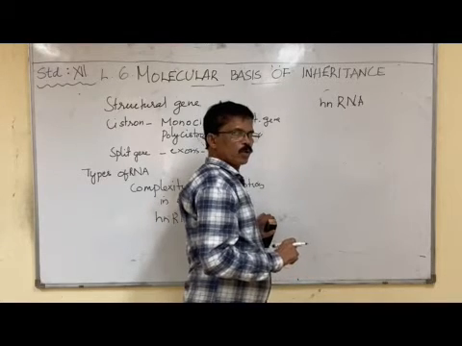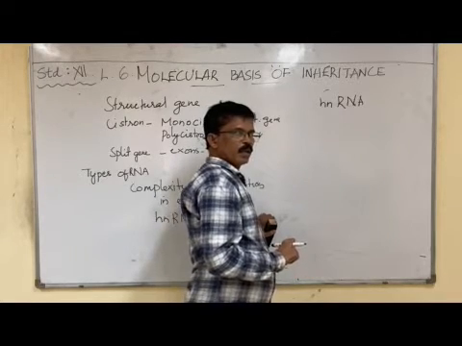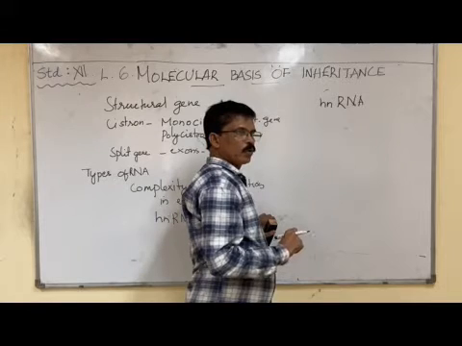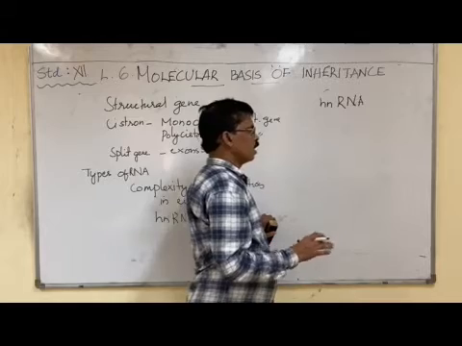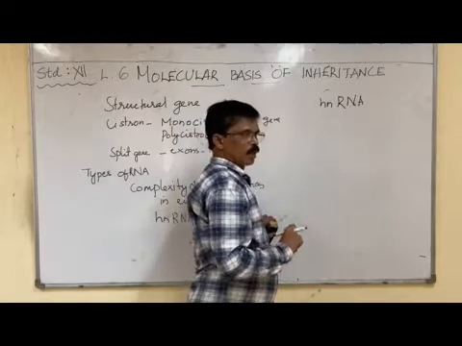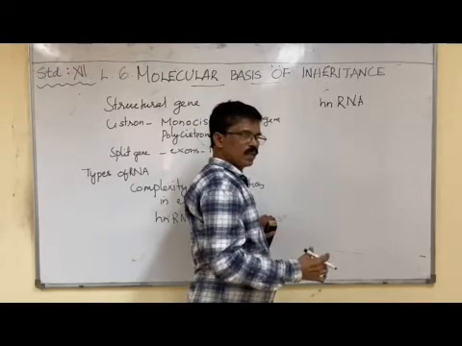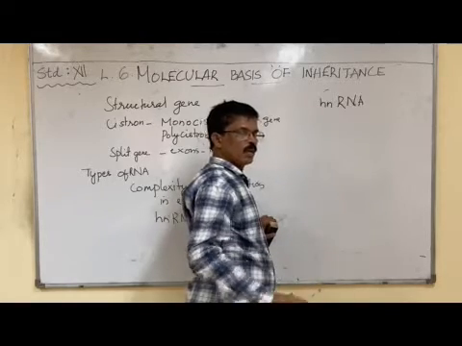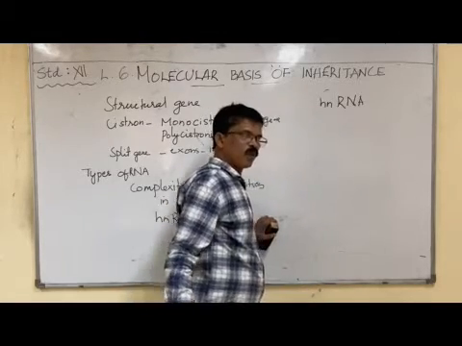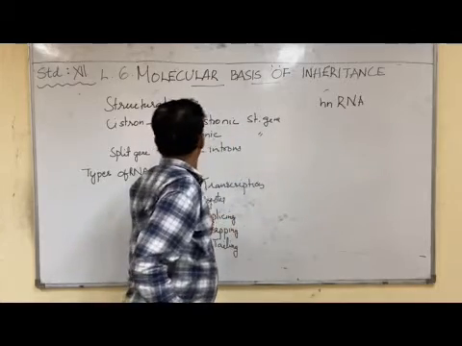So what is heteronuclear RNA? Heteronuclear RNA, or hnRNA, is the immature mRNA. It has to undergo certain modifications and become mature mRNA. Then only can it perform translation.